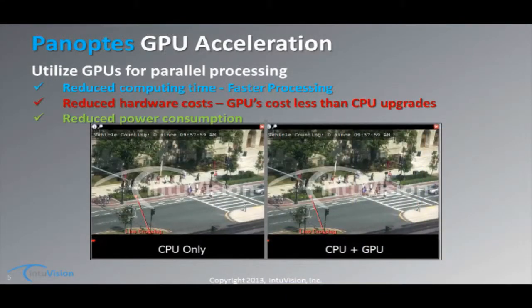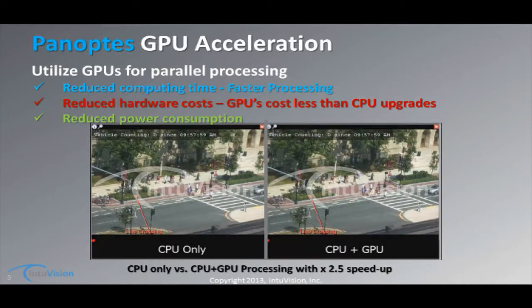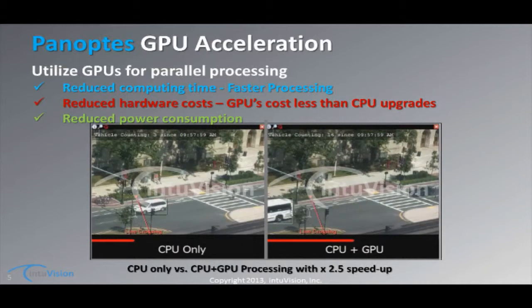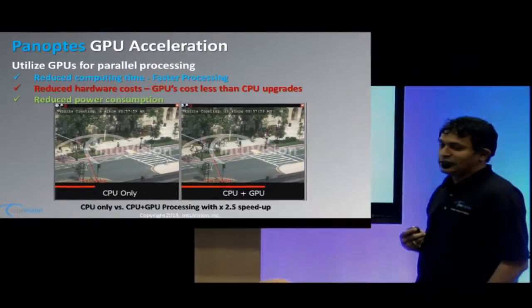This is an example of using the GPU and seeing how fast it is. So on the left, we're processing a 640 by 480 video on the CPU, the Intel Xeon processor, while on the right, it's running on the same desktop, but it's using the GPU card for it. It's the NVIDIA 555 for that. And you can see the counts being updated in real time at the top. And same thing over here, it's much slower. And as I mentioned, the GPU is much faster.